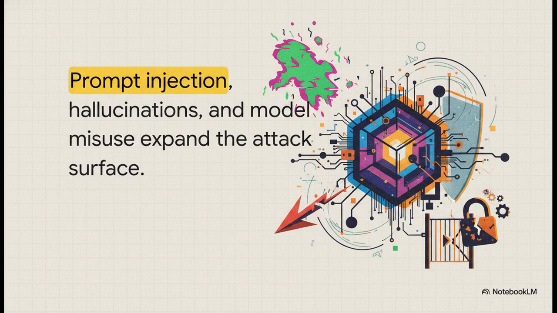Well, we aren't just dealing with someone trying to guess a password anymore. We're facing prompt injection, where malicious inputs literally trick the AI into ignoring all its safety training. We're dealing with hallucinations, where the model confidently just invents incorrect facts. And, of course, those overprivileged agents we just talked about, right alongside outright model misuse. Because of these unique factors, the attack surface we have to defend is expanding incredibly fast. It's a whole new ballgame.